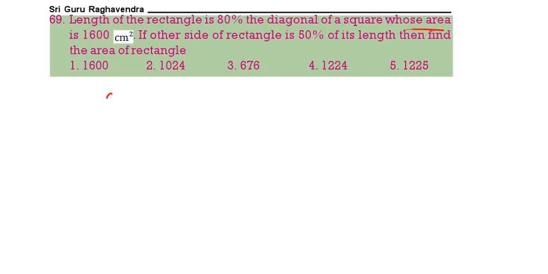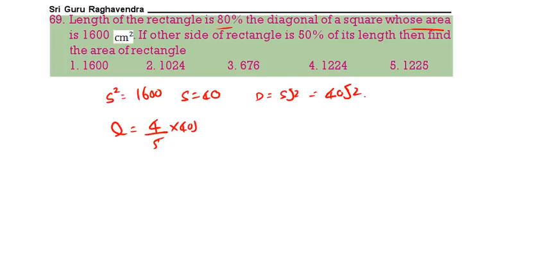The length of the rectangle is 80% of the diagonal of the square whose area is 1600 centimeter square. So S square is 1600. Therefore S is equal to 40. Therefore diagonal is equal to S root 2, that is 40 root 2. The length of the rectangle is 80%, that is 4 by 5 of 40 root 2. That will give 32 root 2.